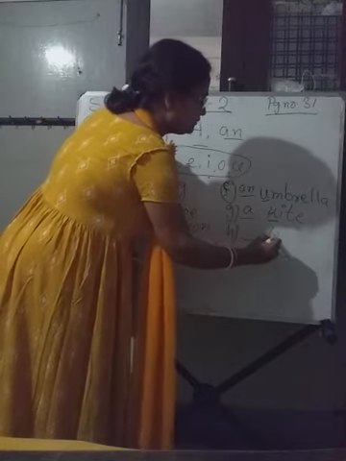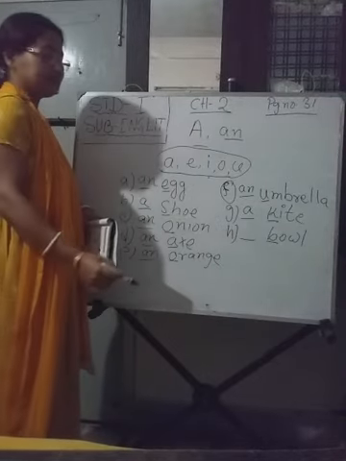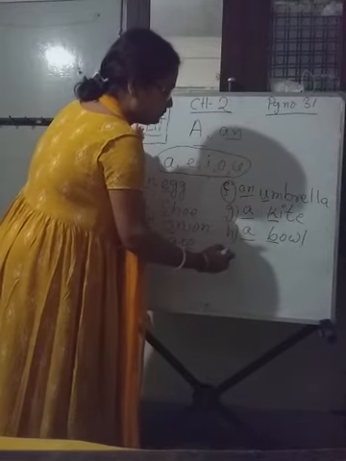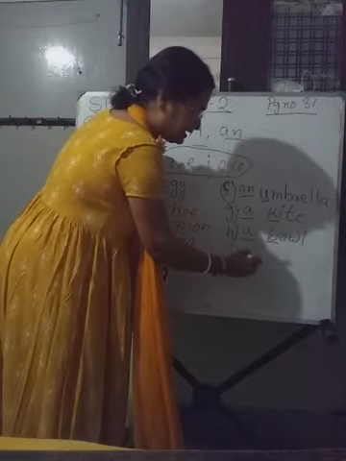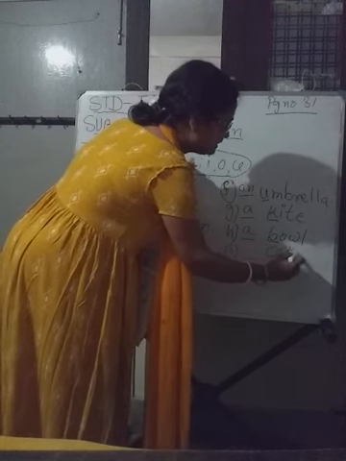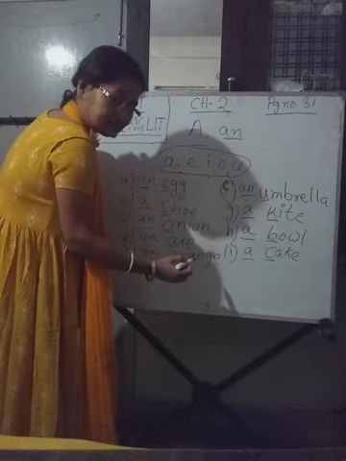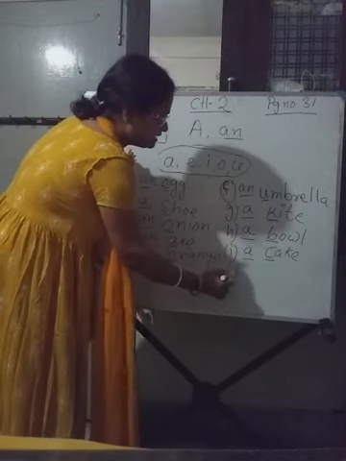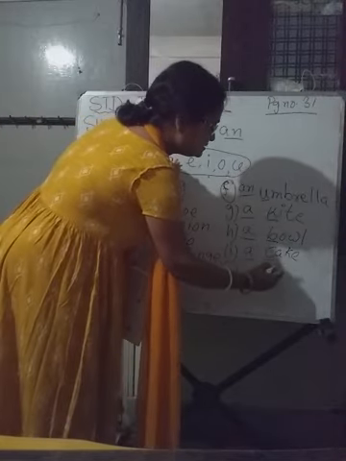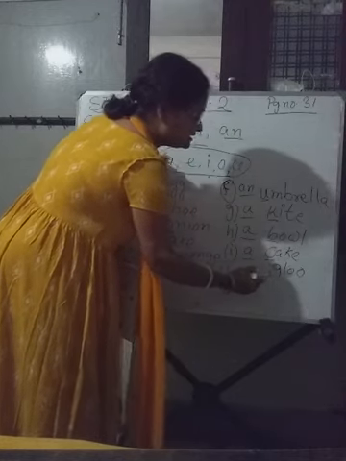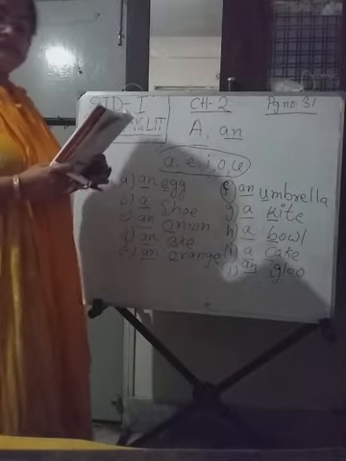B-O-W-L. What is bowl? Vowel or consonant? Consonant. So bowl starts with the consonant sound. So a bowl. Then number I. Number I is cake. You all like cake? So C-A-K-E, cake. A or AN? A cake. Cake starts with a consonant sound. Now J. J is igloo. I-G-L-O-O. Igloo. I is a vowel. So an igloo. Igloo starts with a vowel sound.